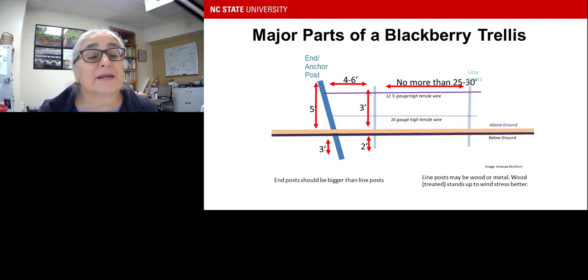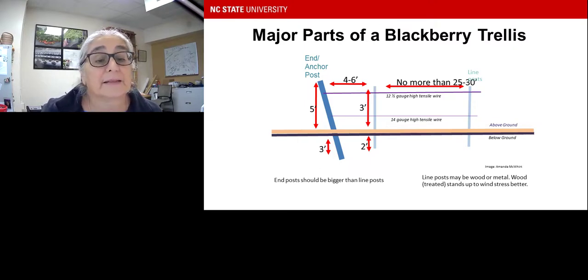Use somewhere between a 9 and 12 gauge high tensile wire for the wires. Usually just use 2 wires per trellis on each side. So this is just one side of the trellis. And line posts should be wood or metal. Often have really good luck with T-posts. Treated wood stands up to wind stress better, so especially at the end, it might be better to have a wood post.